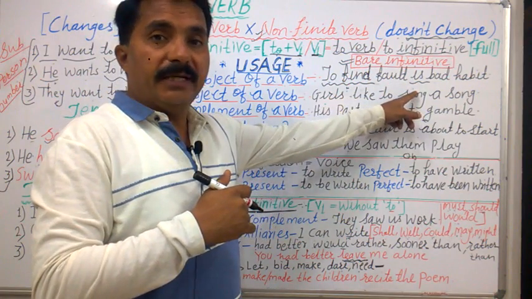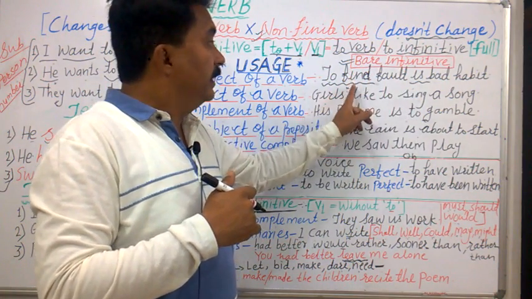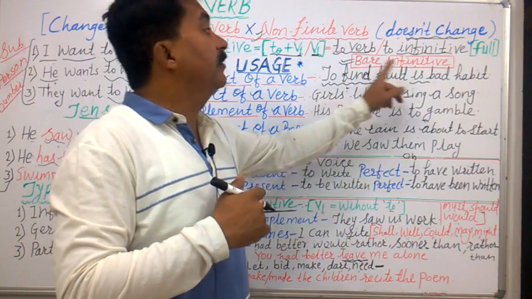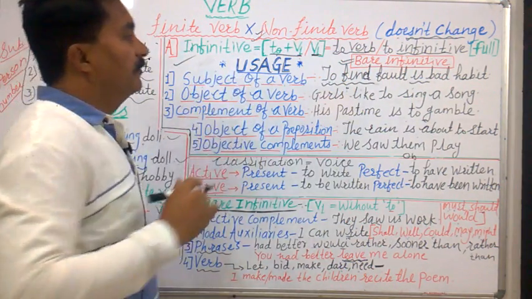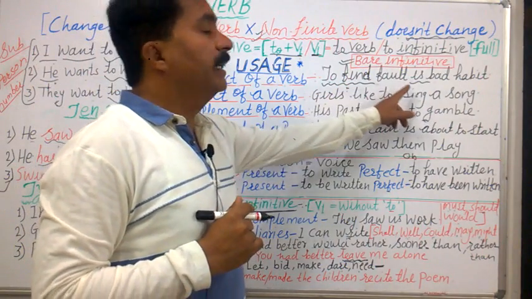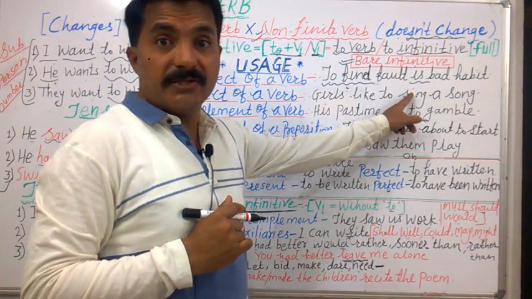Anything that comes before the verb works as the subject of the verb. So the first important use is subject of a verb, as it comes in the beginning and the verb comes afterwards.